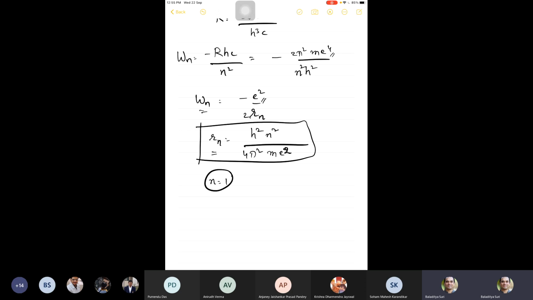So to compute r naught, he put n equal to 1 and he got h squared by 4 pi squared me squared.